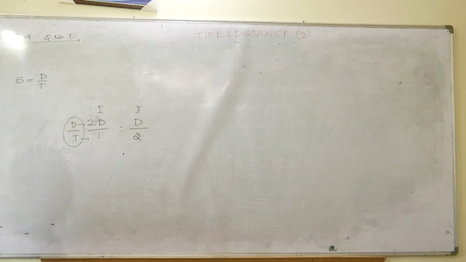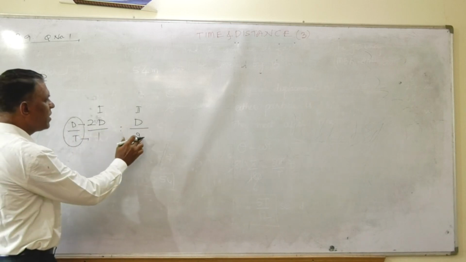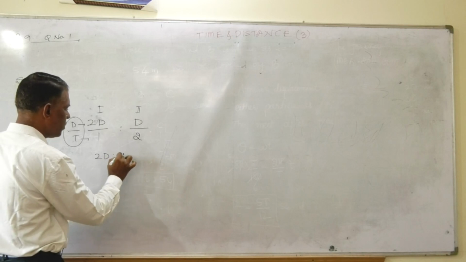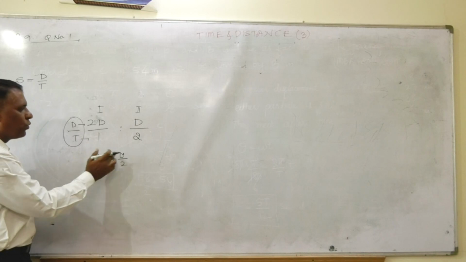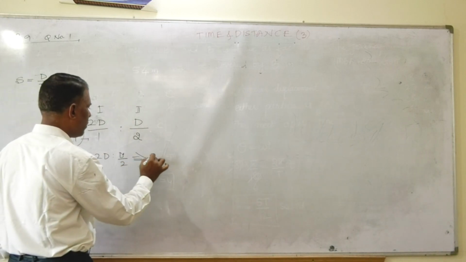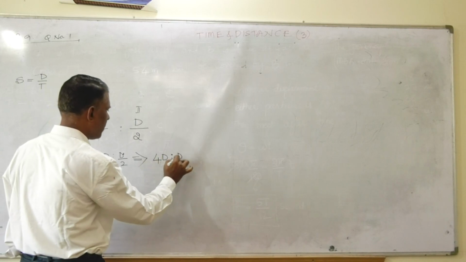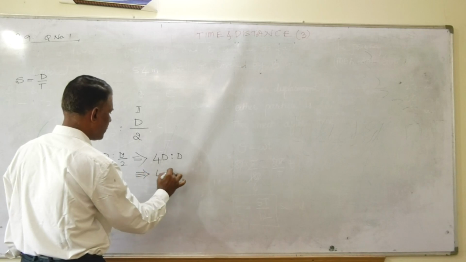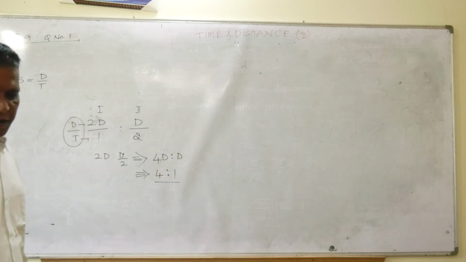What is the ratio? Just to see that. Okay, ratio is 2d is to d by 2. This itself is the answer. 2d is to d by 2. If you multiply both by 2, this is equivalent to 4d is to d. That is nothing but 4 is to 1, friends. That is nothing but 4 is to 1.